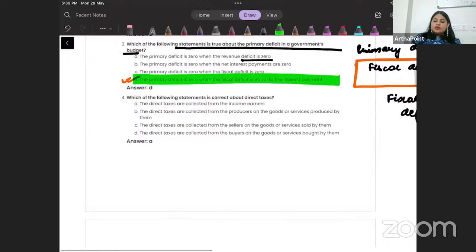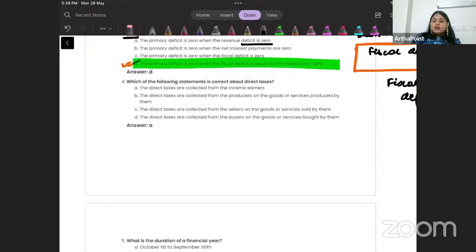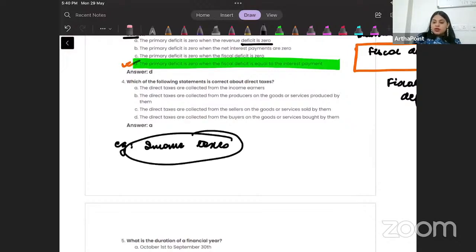Okay. Come to the next question. Which of the following statements is correct about direct taxes? Direct taxes means tax that is collected directly at source. Take an example, income tax. People who are earning income are paying the tax directly to the government. So this is a direct tax. Direct taxes are collected from income earners is correct.